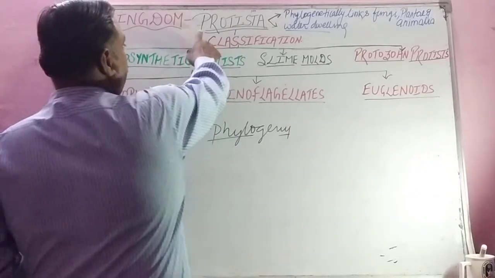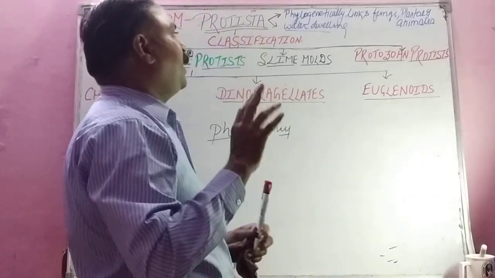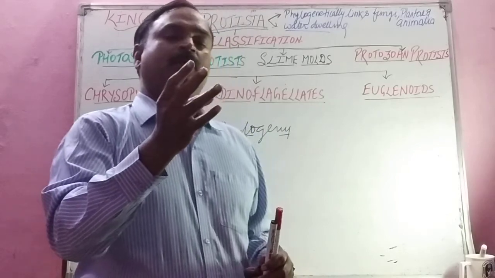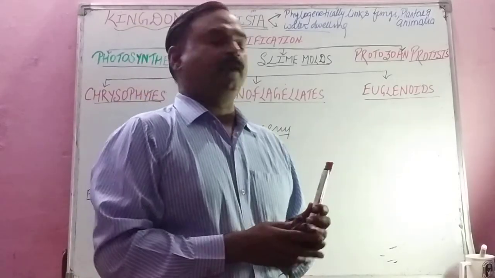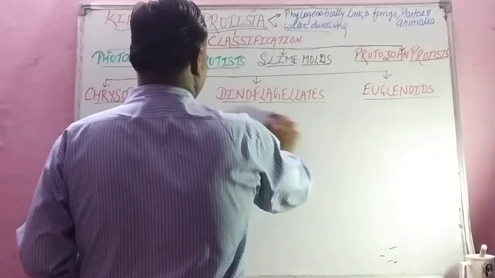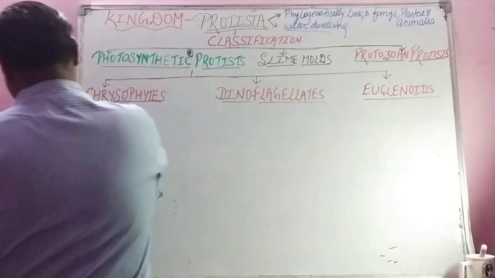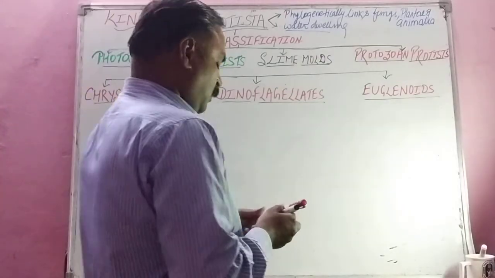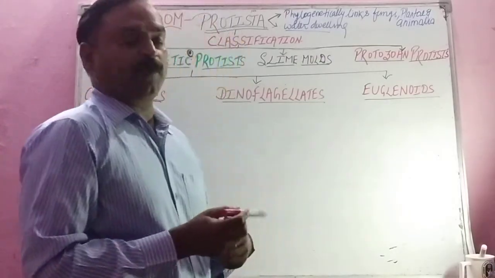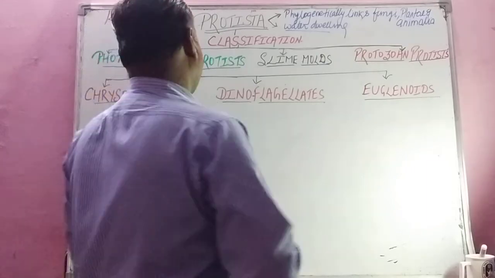So Protista kingdom links phylogenetically fungi, plantae and animalia. And second feature, it is water dwelling. It lives in water.